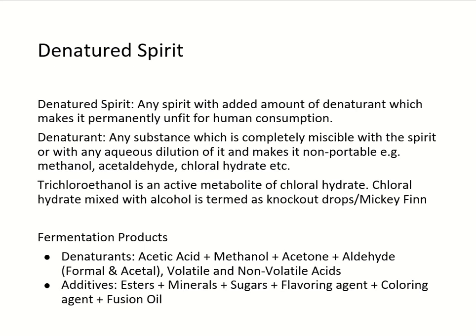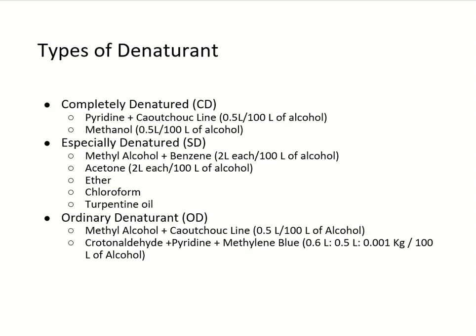Fermentation products. The denaturants present in the fermentation products are acetic acid, methanol, acetone, aldehyde, volatile and non-volatile acids. The additives present in fermentation products are esters, minerals, sugars, flavoring agent, coloring agent and fusel oil. Types of denaturants: completely denatured, specially denatured and ordinary denatured.